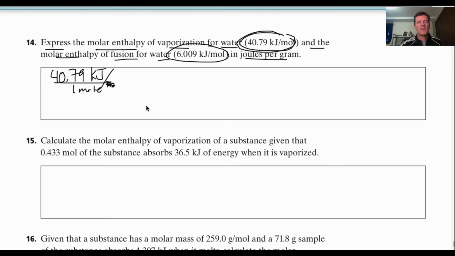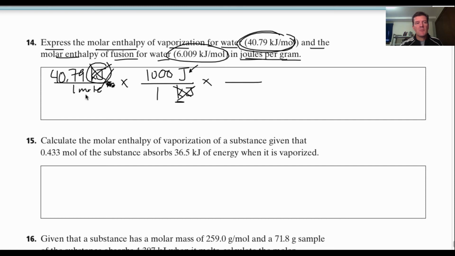Okay? We want to change this to joules per gram. This is just unit conversion. So all we do is, I want to change kilojoules to joules. Well, maybe you don't know how many joules are in a kilojoule. But just look at the prefix. Kilo is 1,000. So there are 1,000 joules in 1 kilojoule. So that will cancel kilojoules when I multiply by 1,000, and now I'm in joules.